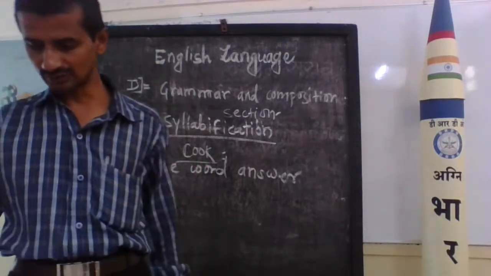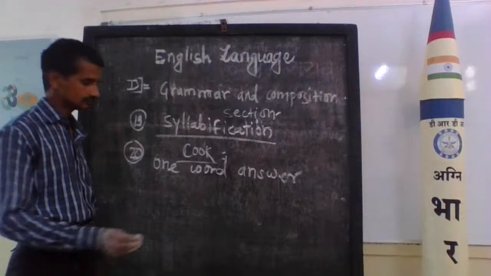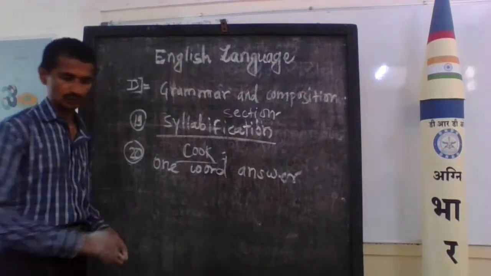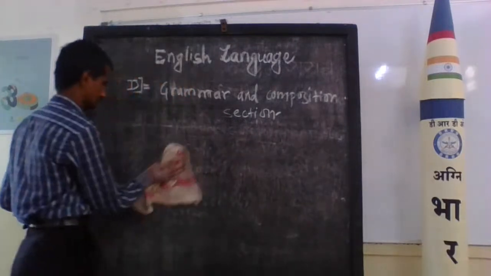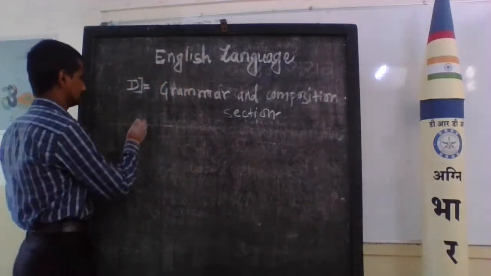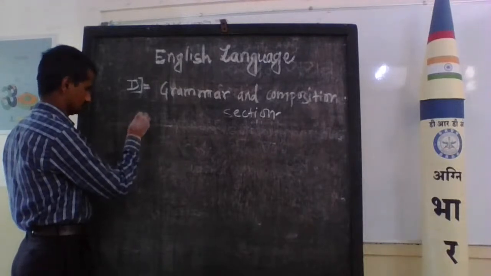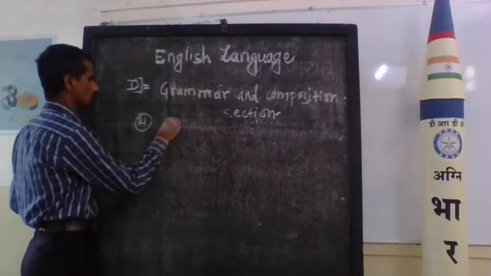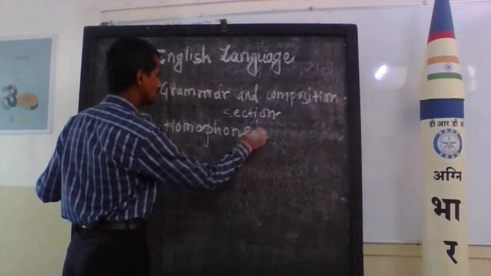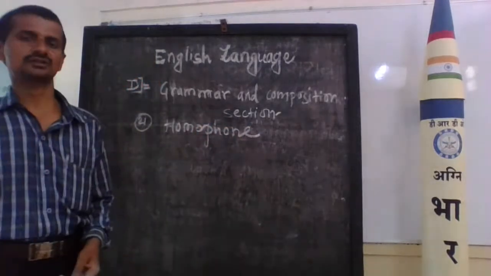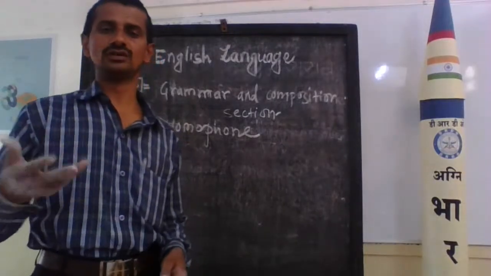Next we turn to the homophone. Homophone means what here? Same pronunciation, but its meaning, spelling and origins are different.